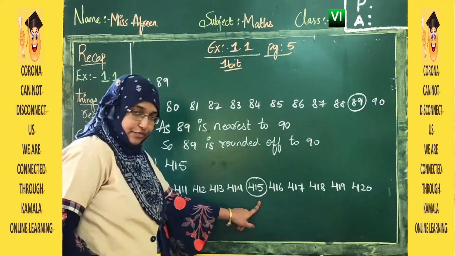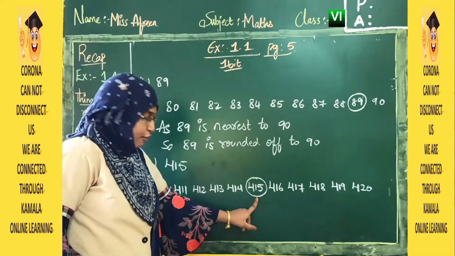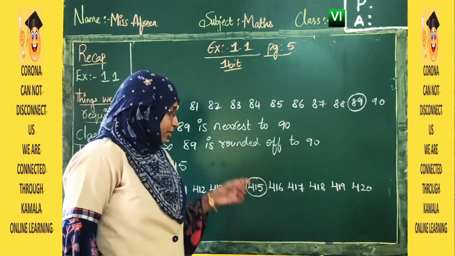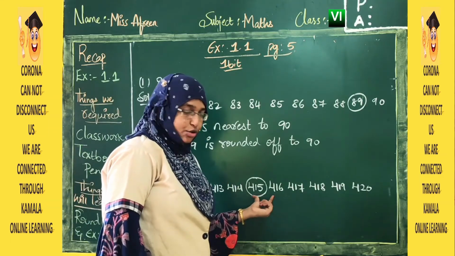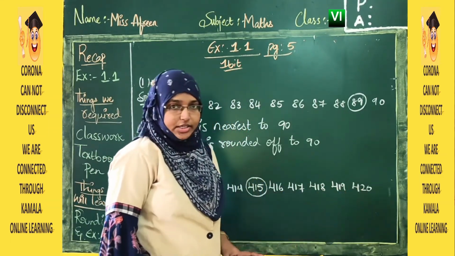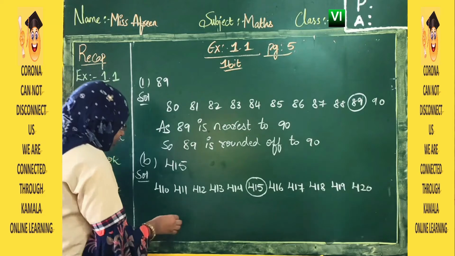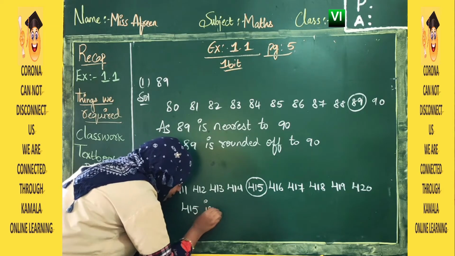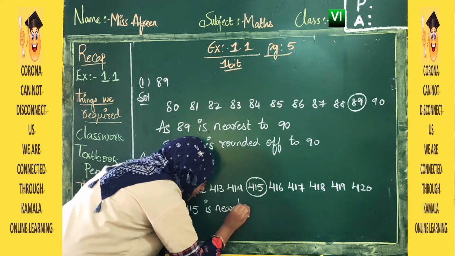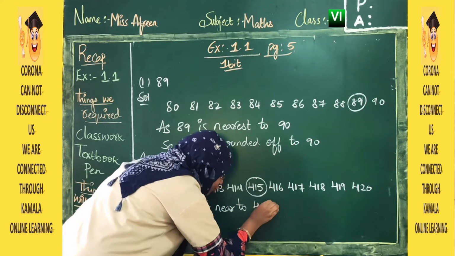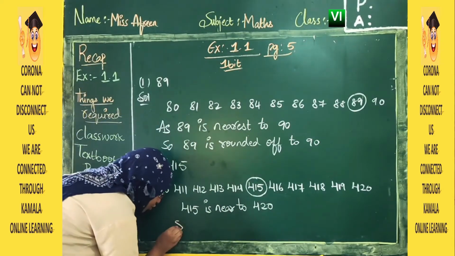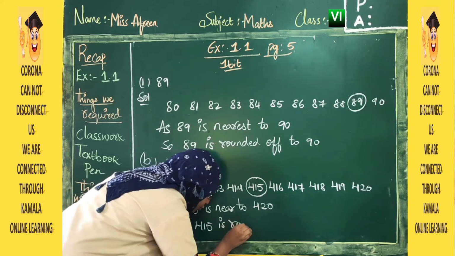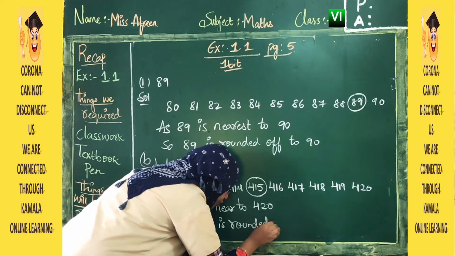Now 415 is an equal distance from 410 and 420, right? But it is convenient to go with 420. Okay, so what we will do, 415 is near to 420. So 415 is rounded off to 420.